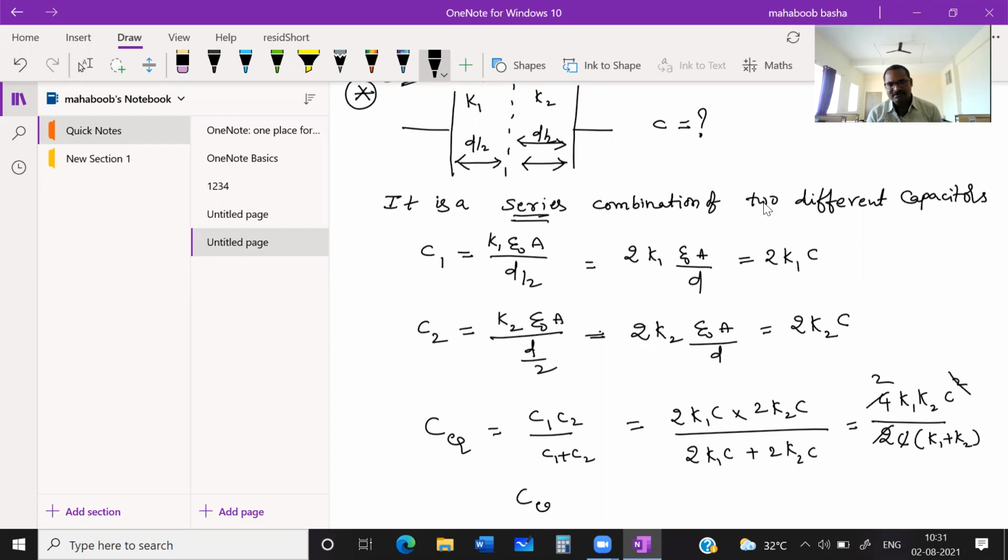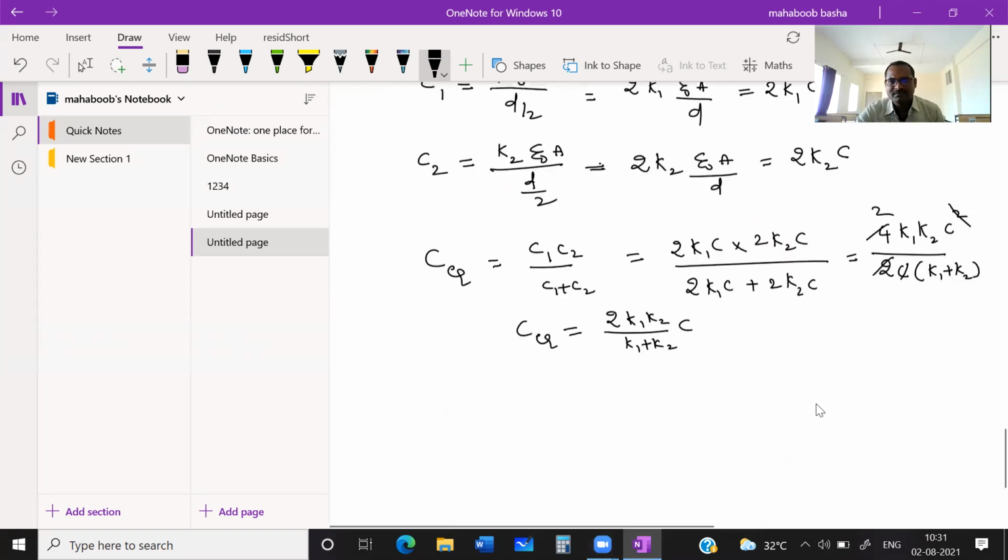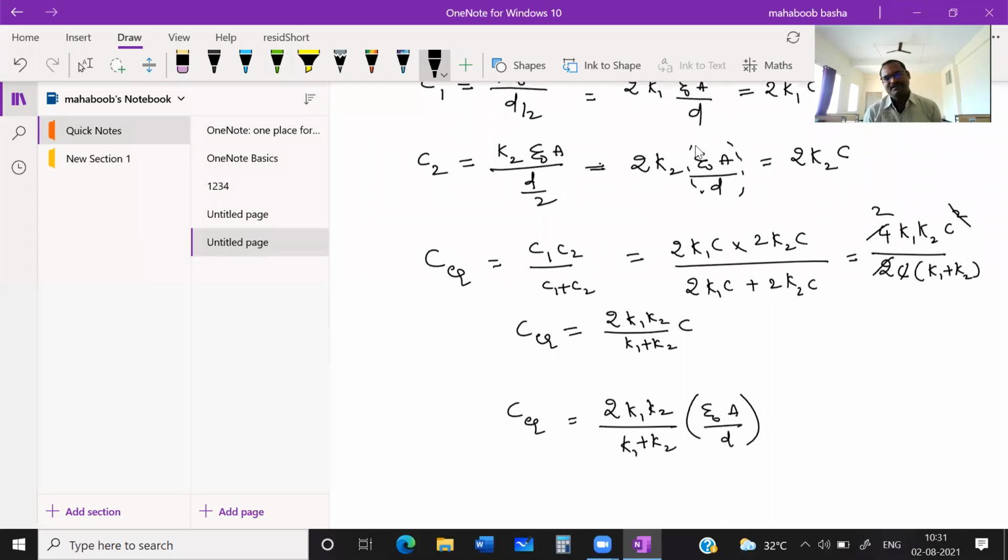C equivalent becomes 2 K1 K2 divided by K1 plus K2 times the original capacity. C equivalent is 2 K1 K2 divided by K1 plus K2 into C, where C is epsilon naught A by D.